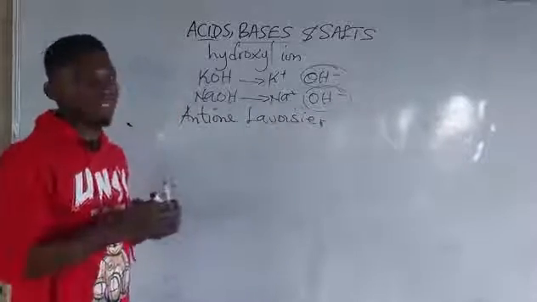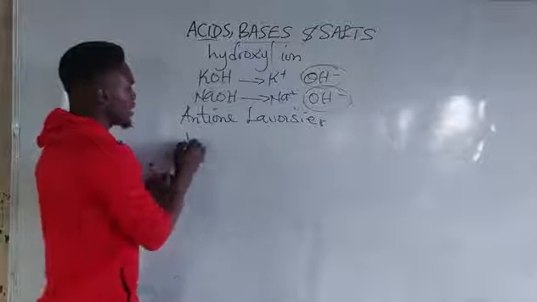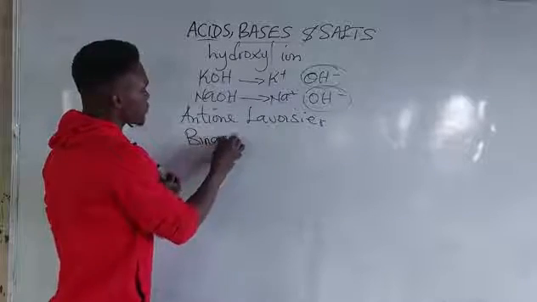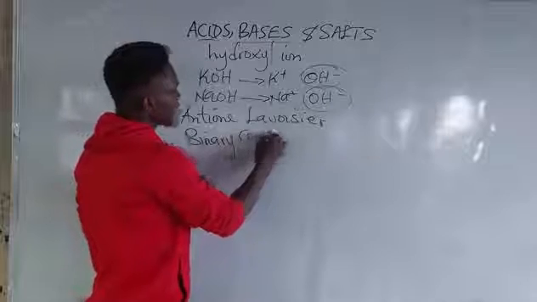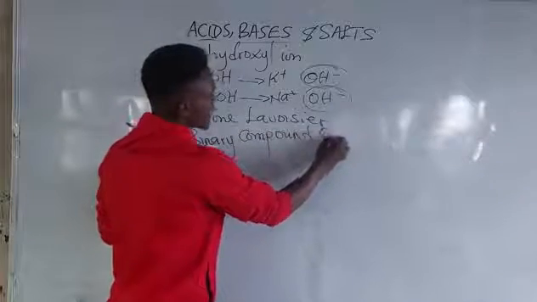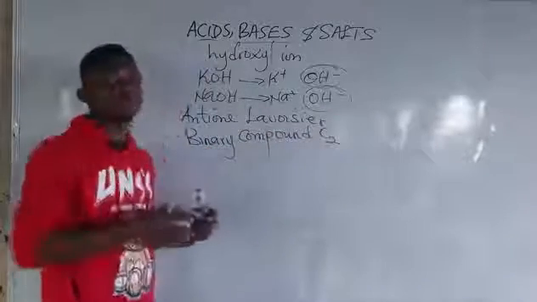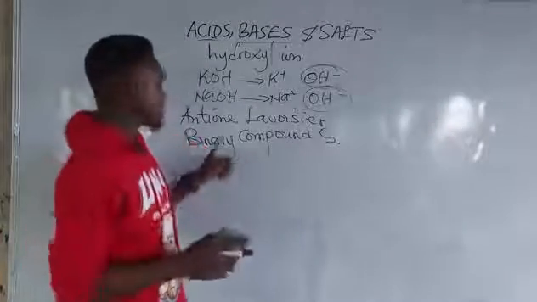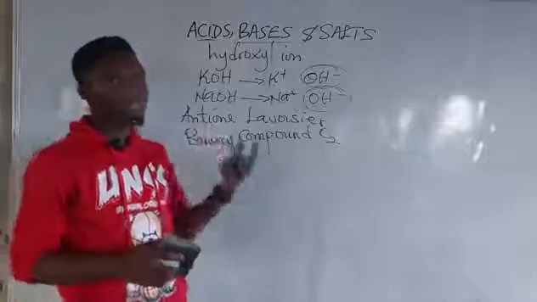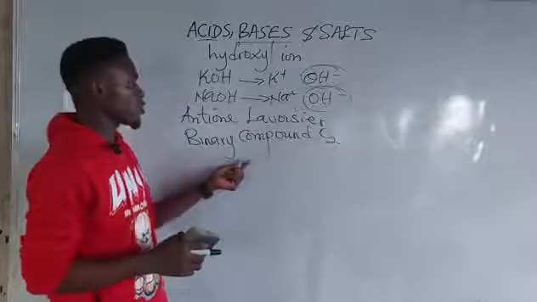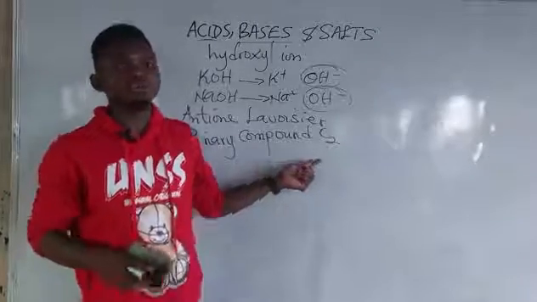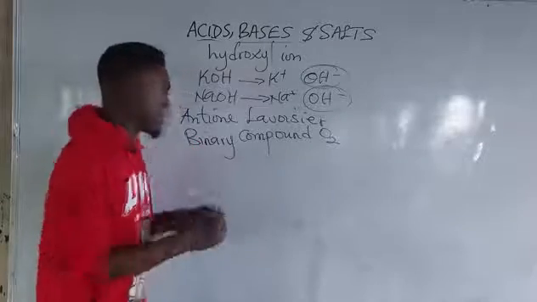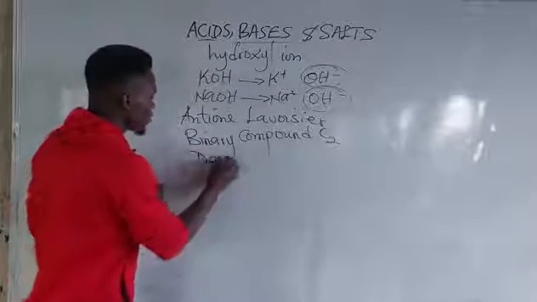Antoine Lavoisier says that an acid is a binary compound of oxygen, meaning that oxygen is responsible for the acidic property of a compound. However, after his postulation, it was disproven, or countered, by a scientist called Davy.